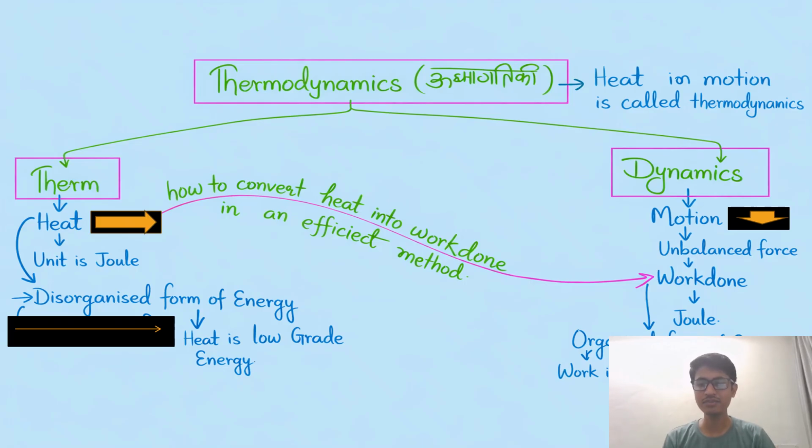You have to acquire these things and know them briefly: heat is a disorganized form of energy and also a low grade energy, while work done is an organized form of energy and also a high grade energy. That is a most important question. So let's move forward to the next slide.